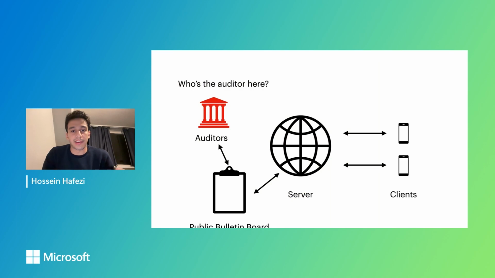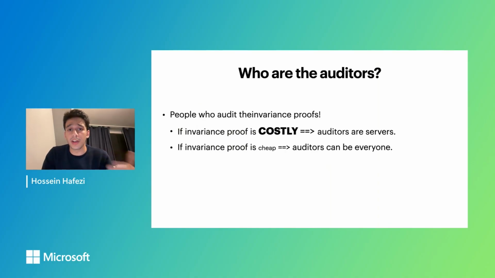So going back to this diagram, I said we had the server and the clients, and there are some parties which we call the auditors, which are observing the server's actions and auditing the server. So the question is, who are these auditors? To answer that question, we should see what computational characteristics we actually expect from them.